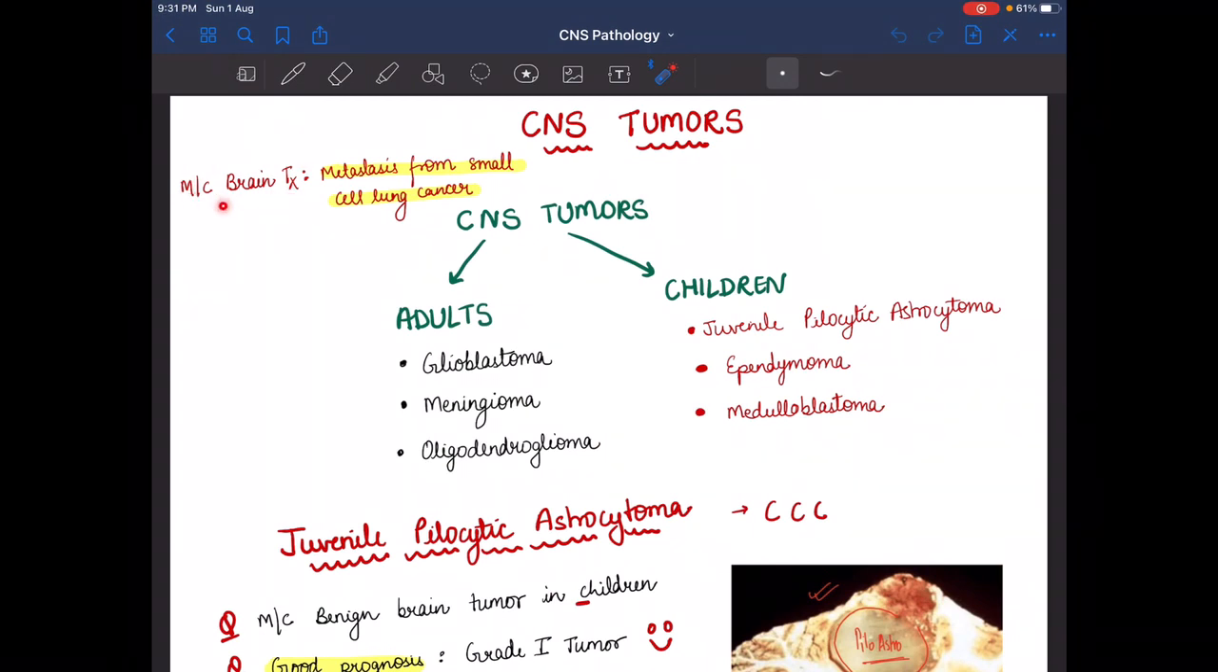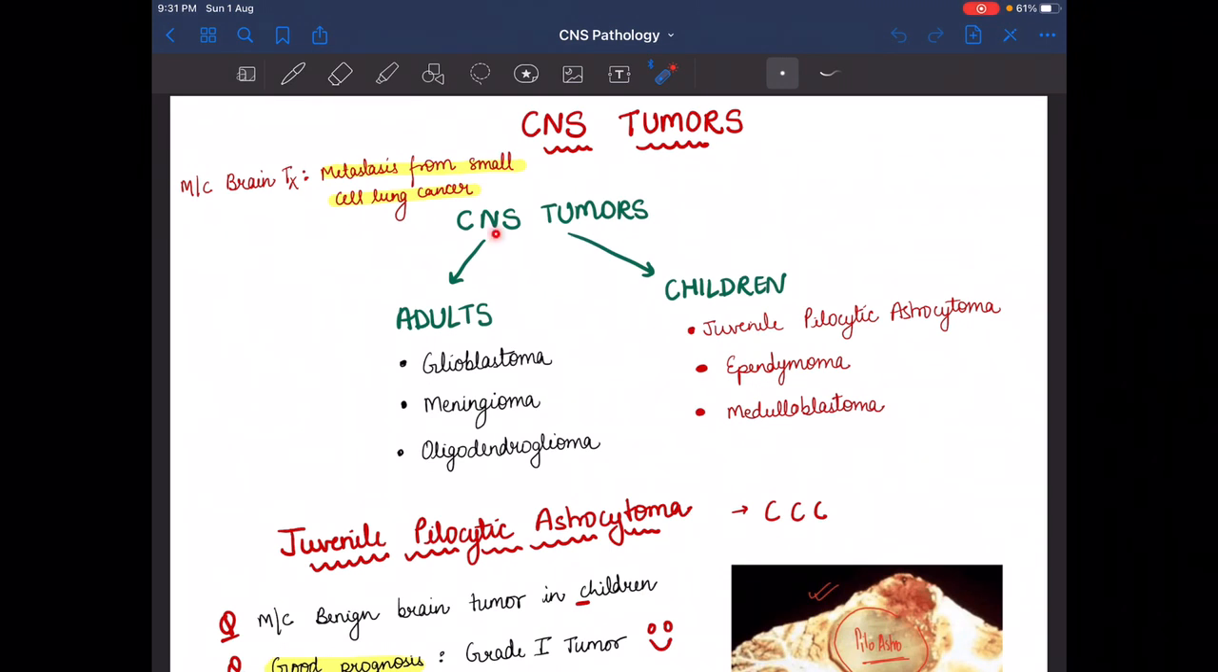So let's begin. The most common brain tumor is metastasis from small cell lung cancer, the tumor which has metastasized from the lungs. That tumor is the most common brain tumor. Please remember that overall, the most common brain tumor is metastasized from small cell lung cancer.